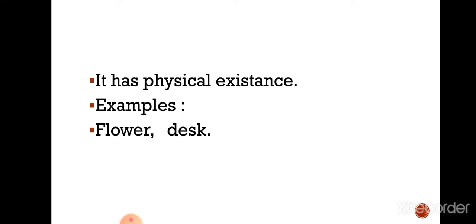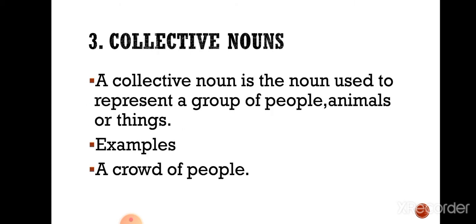We can touch, we can feel, we can see the concrete noun. For example, flower, we can see it, we can touch it, we can feel it. While abstract nouns, happiness, sadness, birth, we cannot see it, we cannot touch it. Okay, so these are actually the emotions. Now let us discuss the third kind of the noun, that is collective noun. A collective noun is a noun used to represent a group of people, animals or things. For example, a crowd of people.